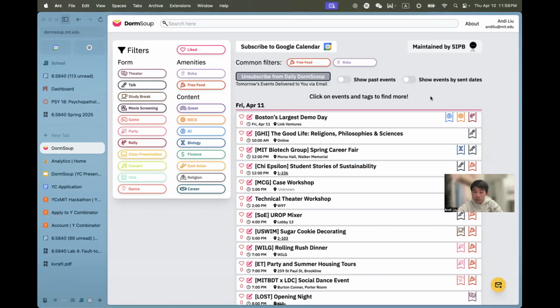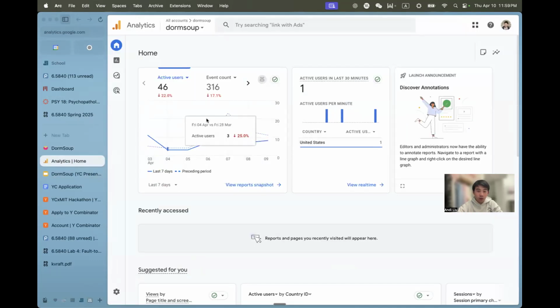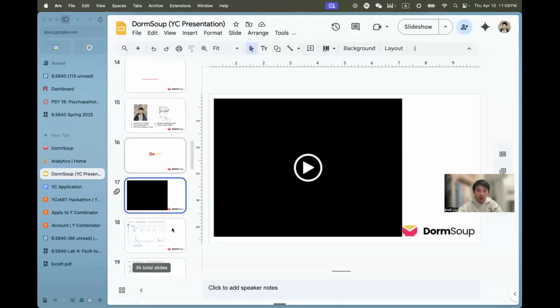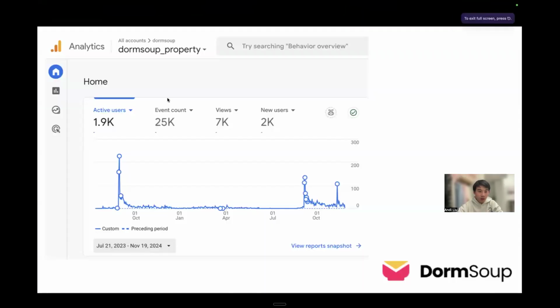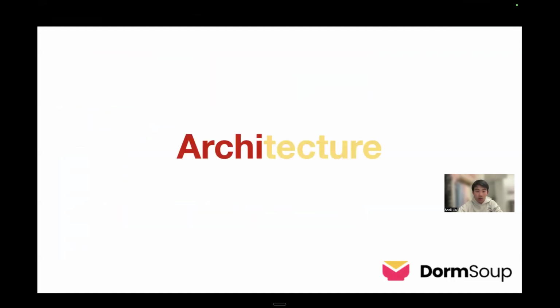And you can subscribe to our Google Calendar. We have a daily newsletter that tells you what events are happening tomorrow. I think it's coming in a minute, actually. And we have quite a bit of users. Well, this week people are pretty busy, but throughout the year we have around 2,000 users, and often we have around 300 monthly active users.